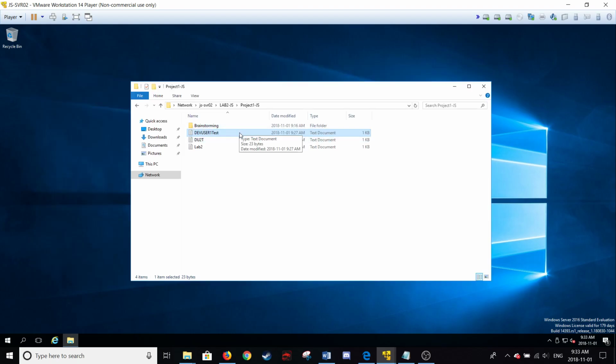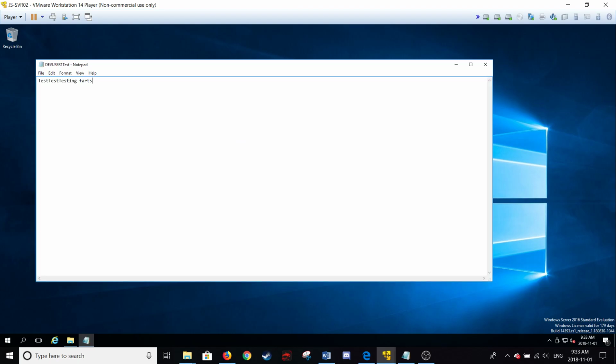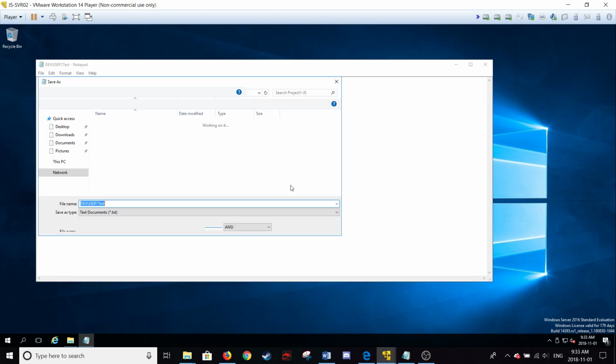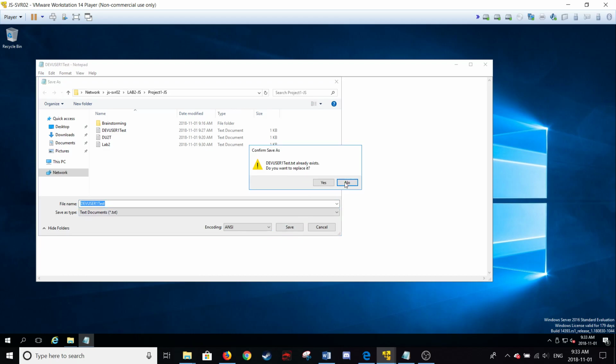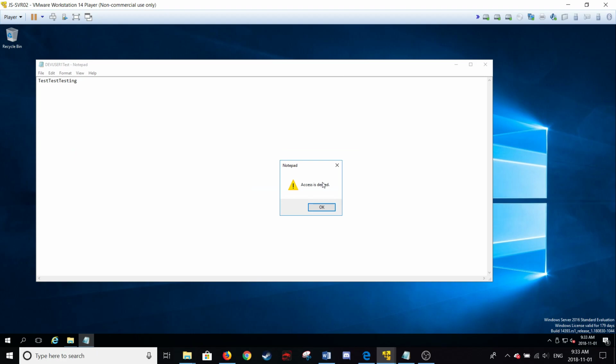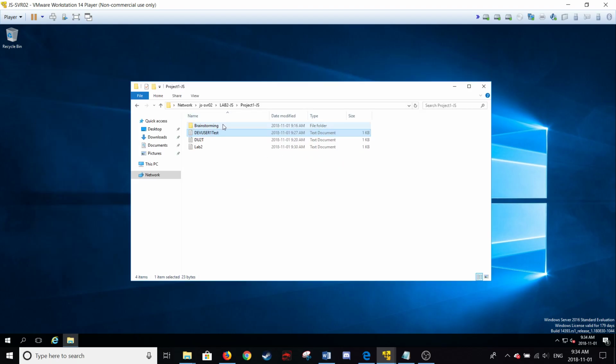However, if he tries to edit anything, he has no read or write permissions. So it will just say, nope, sorry, can't do that. Access denied. So he can go in, he can see what everybody's doing, but he can't change anything. So he can be the overseer of everything, but he can't change anything.